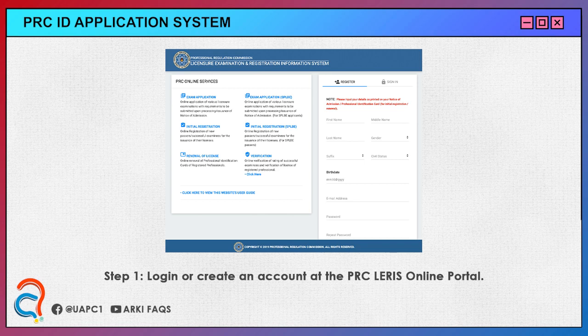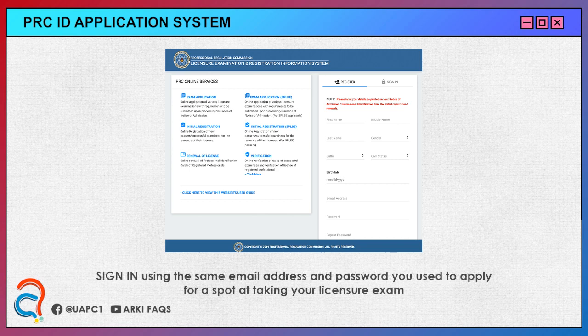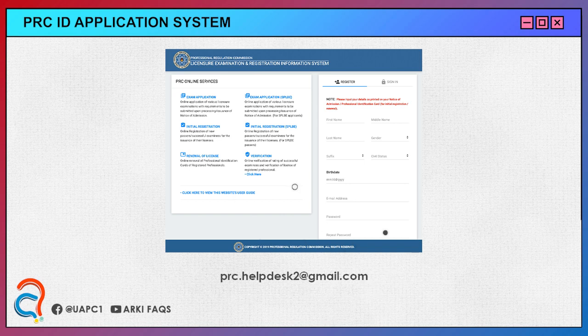So from the PRC LARIS online portal, just click on the Sign In tab and use the same email address and password you used before. If you've already forgotten the password you used when you first created an account, simply email the PRC at this email account. But in case you still do not have a PRC LARIS account, you will need to create one. Upon doing so, fill out all of the details in the registration page. One tip, make sure to input the same details that are on your notice of admission or NOA.